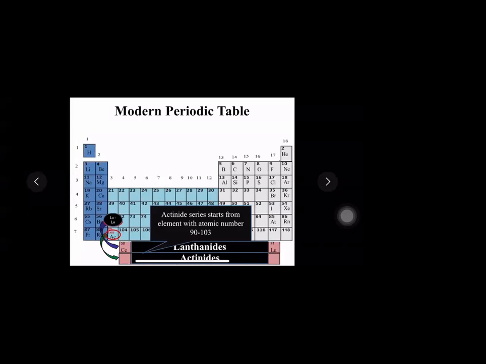The 90th element here is Th. Th stands for thorium, and the series ends with Lr, which is lawrencium. So my actinide series basically starts with the first element, actinium, and ends with Lr, lawrencium. Along with these 3 periods and 4 groups, you have to learn by heart what the lanthanide and actinide series start with and end with.